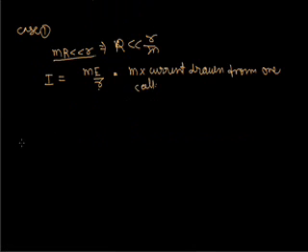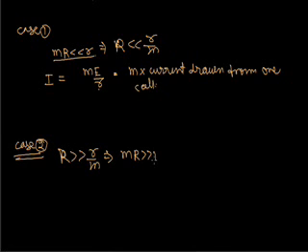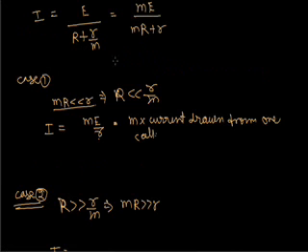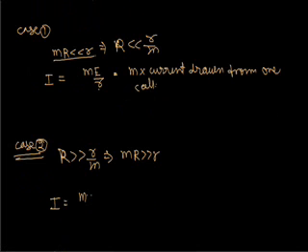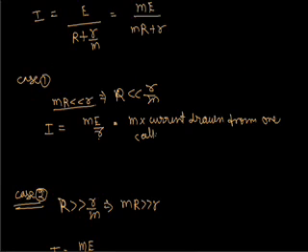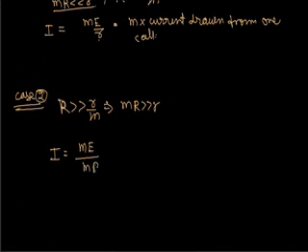So a parallel combination will be advantageous when the total internal resistance is greater than the external resistance. Now if we take capital R greater than r upon m, then what will happen? Then I will be ME upon mR, that is E upon R, which is the current due to only one cell.